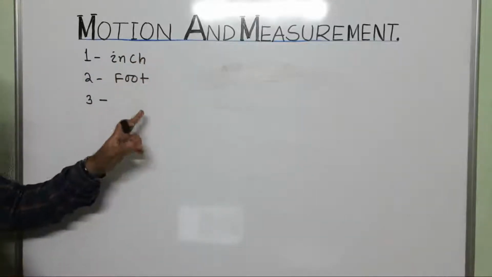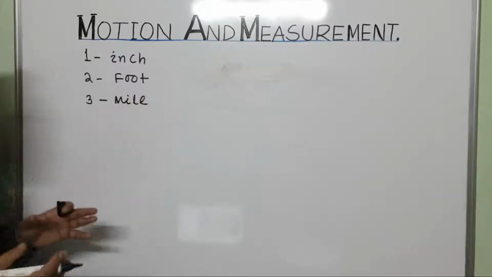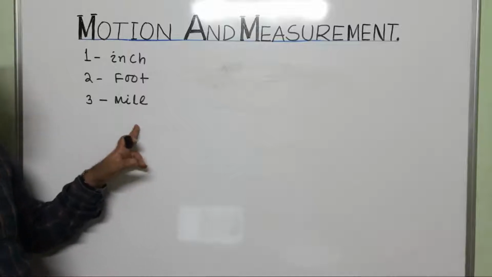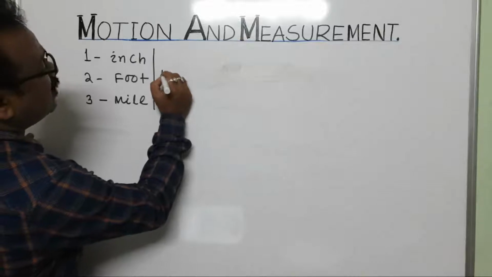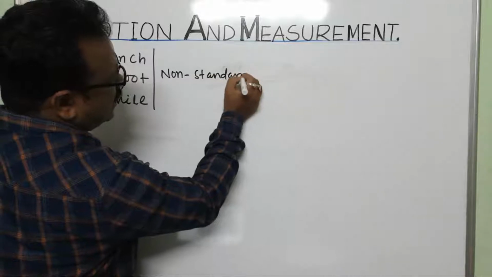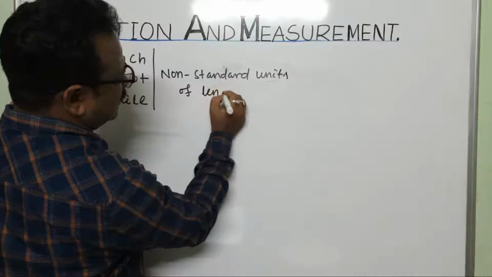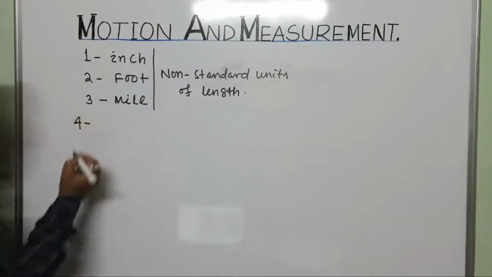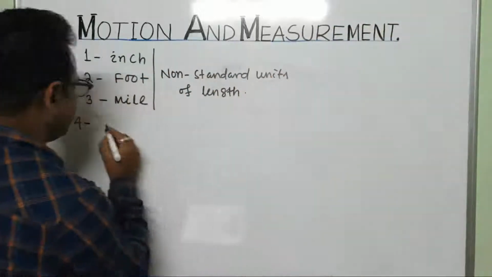Another one is mile. In the previous time we were using the unit mile to measure distance. So these are non-standard units. Then the fourth one I will tell is the fathom.